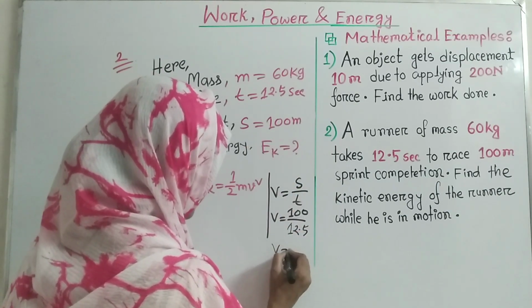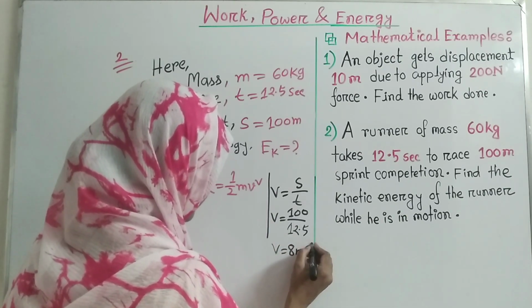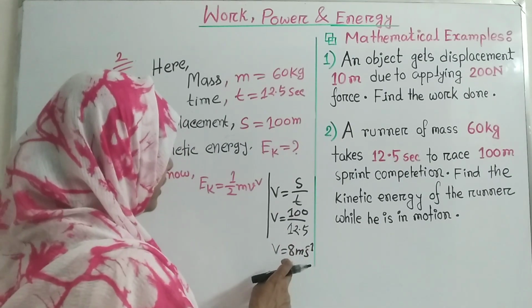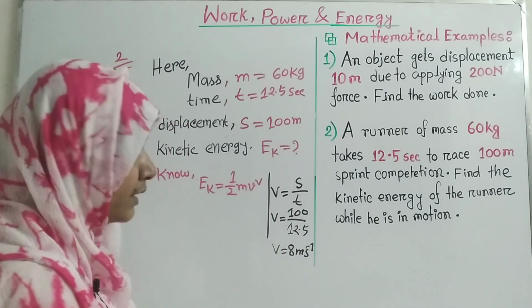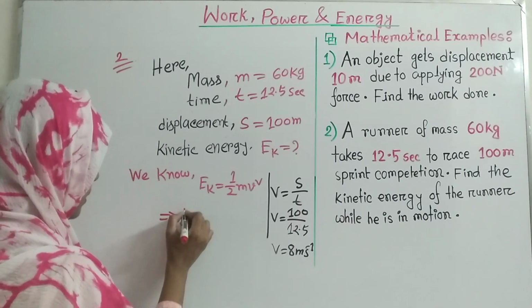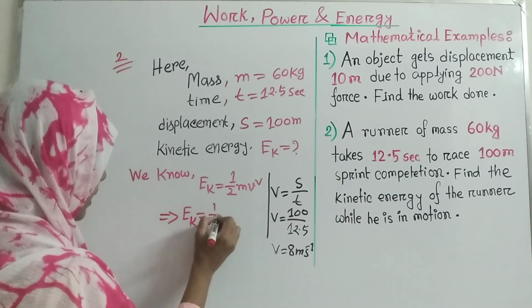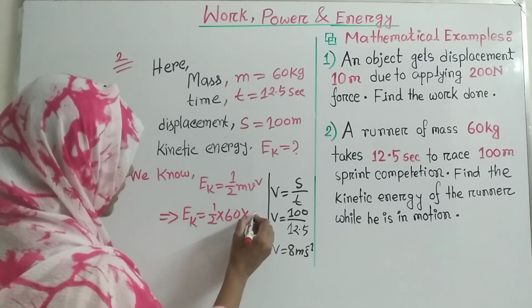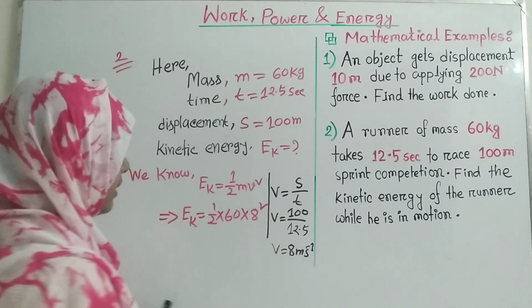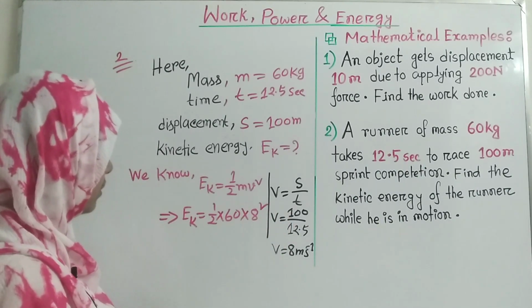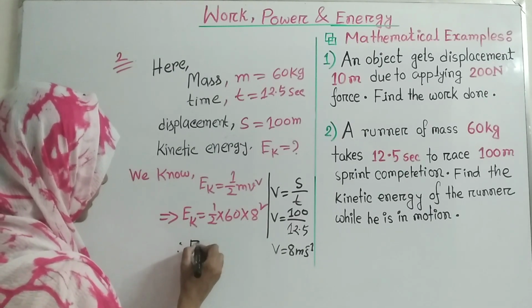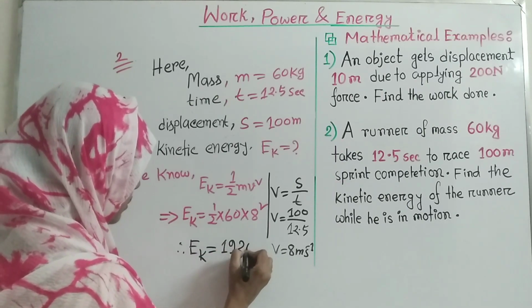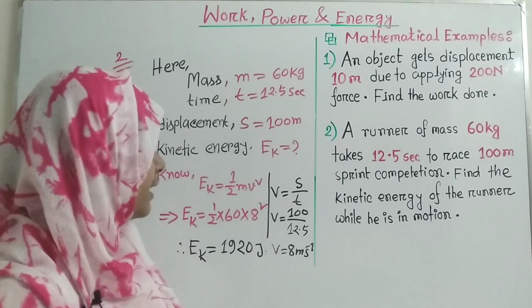So the value of v is 8 meter per second. Now we know the value of v and m, so we can calculate the kinetic energy. Now Ek is equal to half, the value of m is 60 and v is 8 squared. Okay, so you will get the value of kinetic energy is 1920 and the unit of kinetic energy is joule.